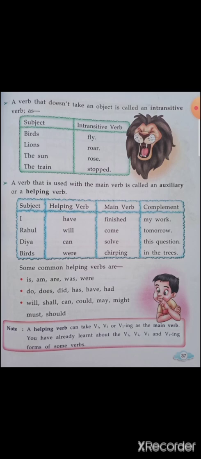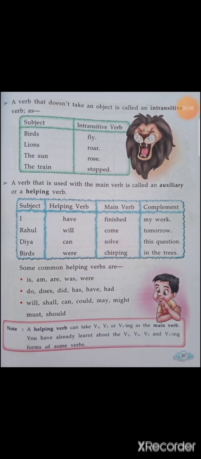Birds were chirping in the trees. Chirping is the main verb, that is the action. Were is the helping verb, which comes before chirping. Some common helping verbs are is, am, are, was, were, do, does, did, has, have, had, will, shall, can, could, may, might, must, should. These are a list of helping words which can be used before the main verb.